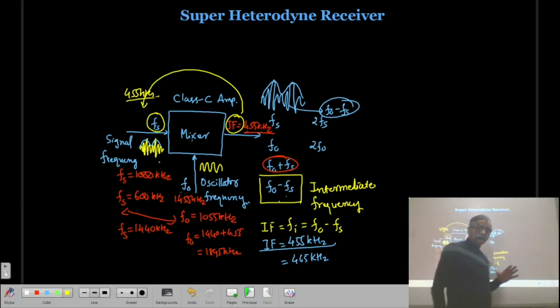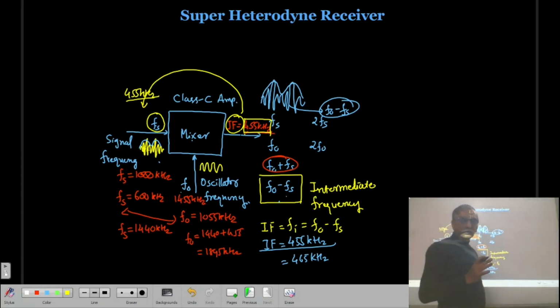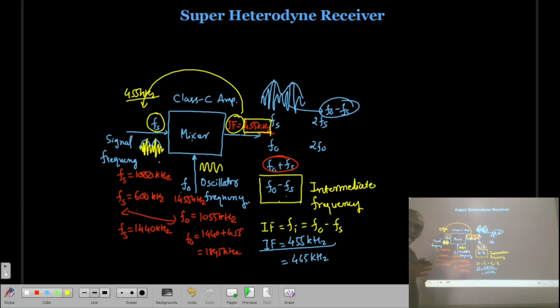So the bandwidth or the variation of the Q will not take place. At the input, if I am changing the frequency Fs, the 455 kilohertz is going to remain constant. So for the next step, the Q will remain constant, the bandwidth will also remain constant, and in that sense, you can say the selectivity will also remain the same. So by using this mixer stage, we can improve the selectivity, and we can improve the sensitivity also. This is the advantage of the superheterodyne principle.